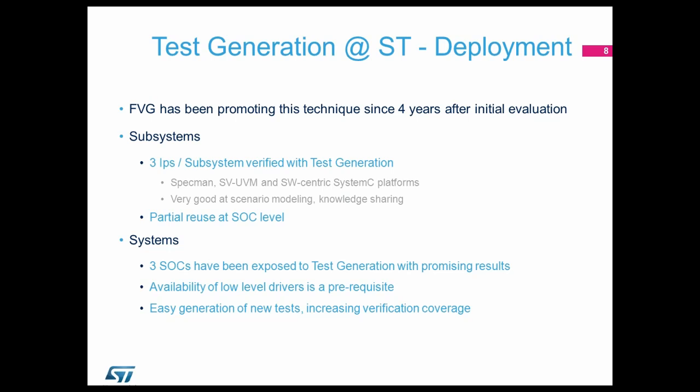The main issue that we have seen is that if you generate C, it requires pre-existing low-level drivers, because at the end the graph will drive these functions that are going to make the abstraction layer from the hardware. And this is a schedule problem because it comes then very late in the flow. And we have seen very easy generation of new tests and some new metrics, some introduction of functional coverage metric at system level, which was never the case.